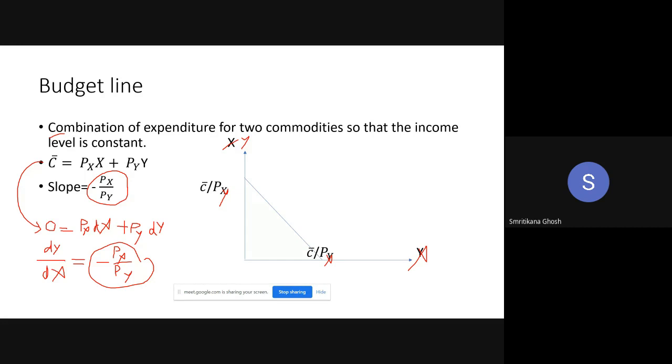Now what about the horizontal and vertical intercept? Look, I am measuring x on the horizontal axis. So say y is 0 in this budget equation. Then what is x? x is C bar by Px. Is it okay? If y is 0, then x is equal to C bar by Px. Do you agree with it?